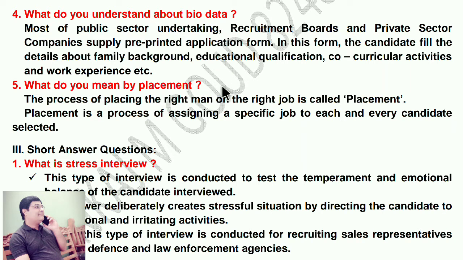What do you mean by placement? The process of placing the right man on the right job is called placement. Placement is a process of assigning a specific job to each and every candidate selected. So, placement means right man on the right job.